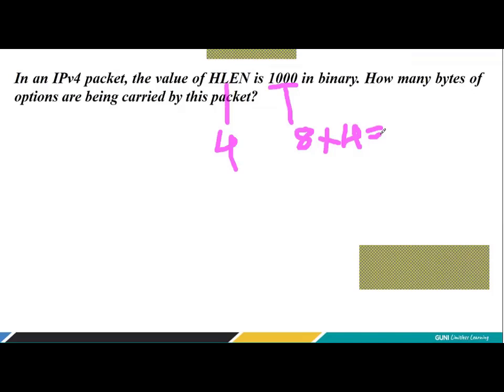So you have 32 bytes also, right? And out of that 32 bytes, what is the minimum header length without options? 20. So what is going to be your options? How many bytes for options? 12 bytes, right? 12 bytes for options. How many bytes of options are being carried by this packet? 12 bytes. That's the answer.